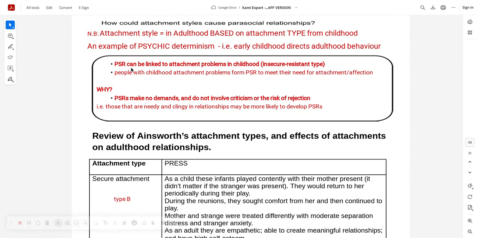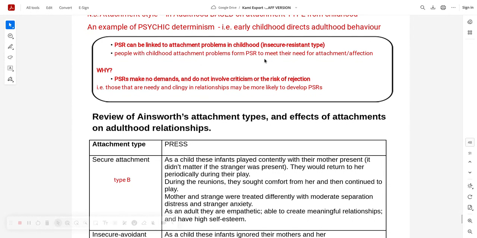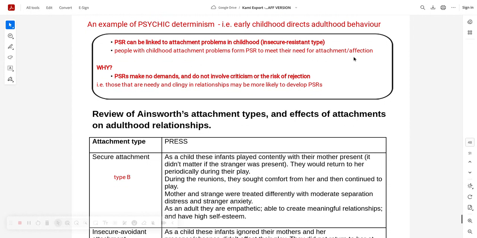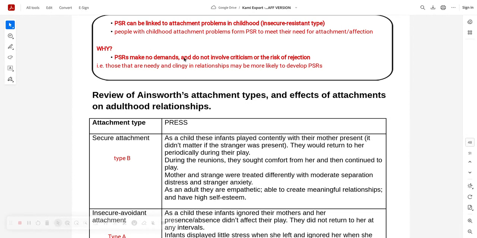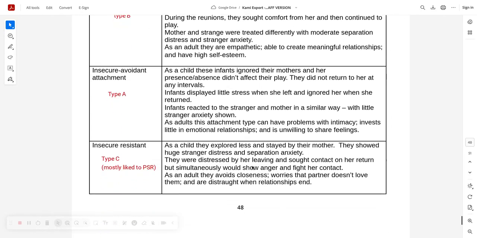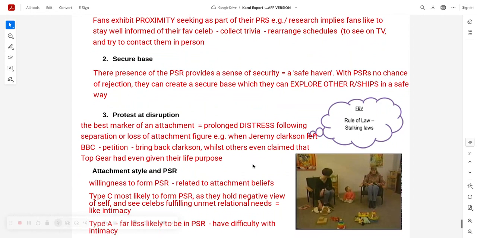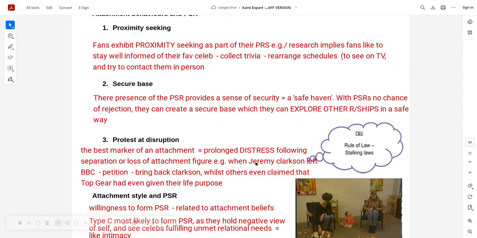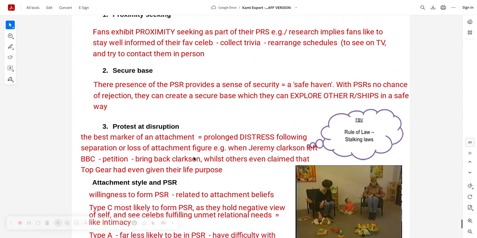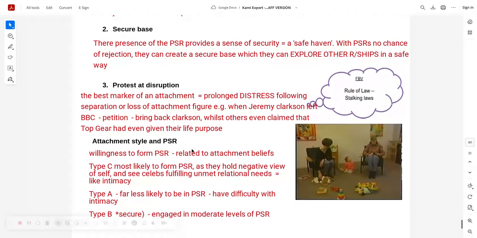And the basics are they can be linked to attachment problems in childhood. People with childhood attachment problems form parasocial relationships to meet the need for attachment or affection they are missing. Yeah, why? Because they make no demands, they don't involve criticism or risk of rejection like you'd find in a normal day-to-day relationship. None of this is to be cited in an exam, that's background stuff. But then you've got this bit, and you might like this bit because it's got natural structure: proximity seeking, secure base, protest at disruption, and then attachment style. Okay, you can see it does have a bit of structure here, okay?